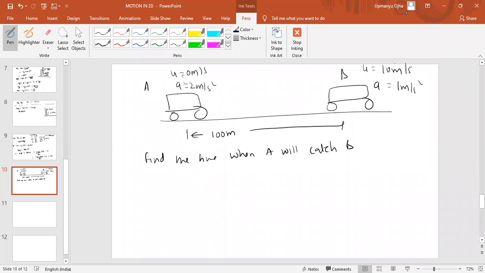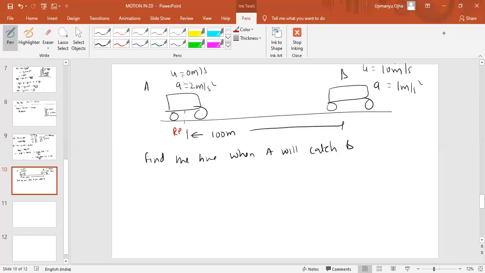You can use the conventional method also, you can use the relative velocity method also, but the relative velocity method will be easier for you to solve in this problem. You can take either of them. Can you get the answer for this? Now in this problem, which point can we take as reference point, as origin? For relative displacement, we need to have a reference point. So can I take A as reference point? Yes, we can take A as reference point.